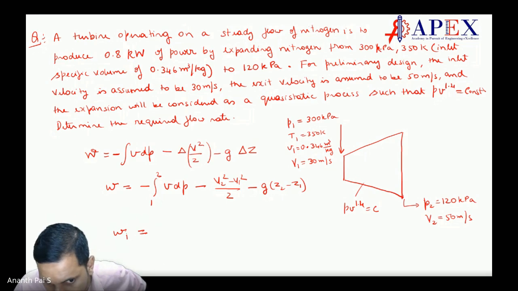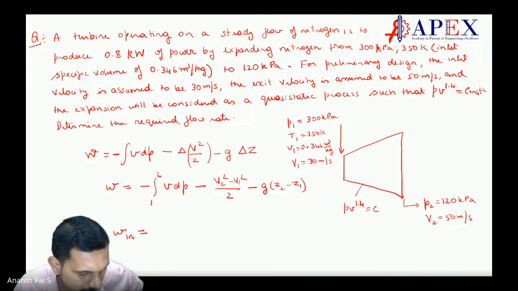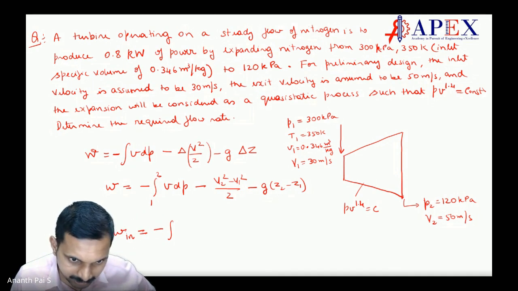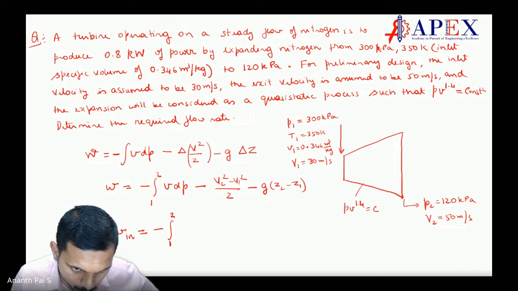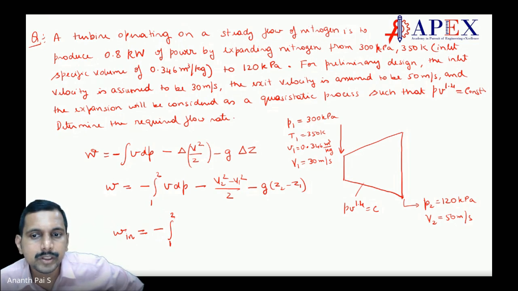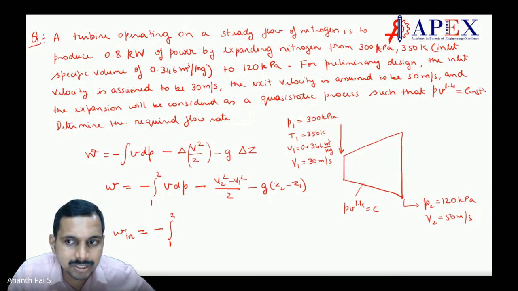Work in, we are considering work in, is minus integration from 1 to 2. Here, when you consider VdP, what is V? V is got by this. How?